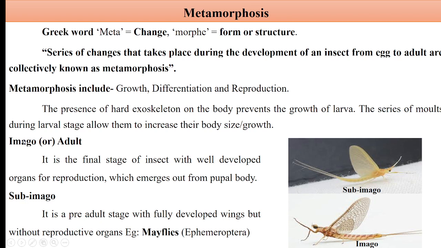There are terms like imago or adult, and you may find imago and sub-imago in the books and be confused. So I'm going to clear this doubt. Imago or adult is the same. The adult is the final stage in insect development, fully developed with reproductive organs, wings, etc., and capable of producing fertile offspring after mating with the opposite sex. They emerge from the pupal body in endopterygote insects. However, in exopterygote insects, they look like nymphs, but they are larger than nymphs.